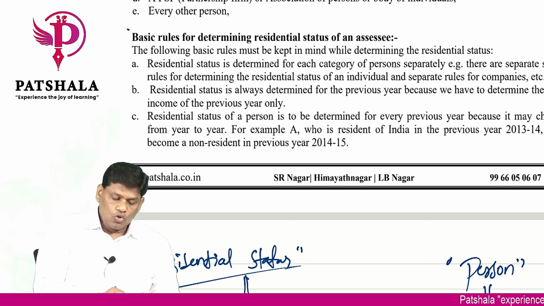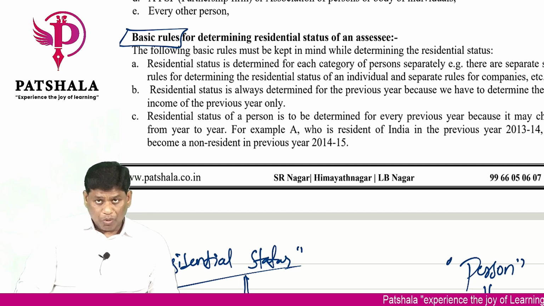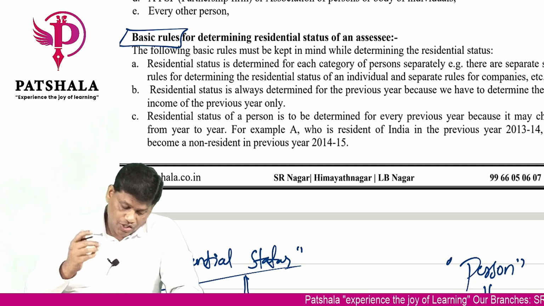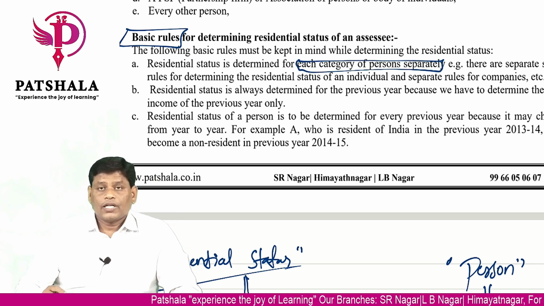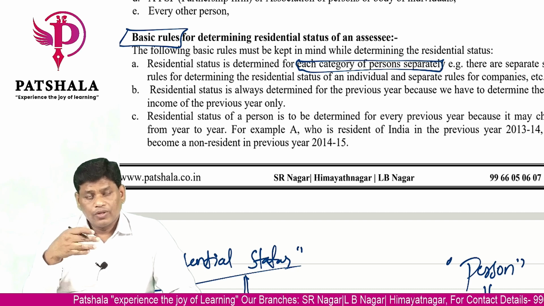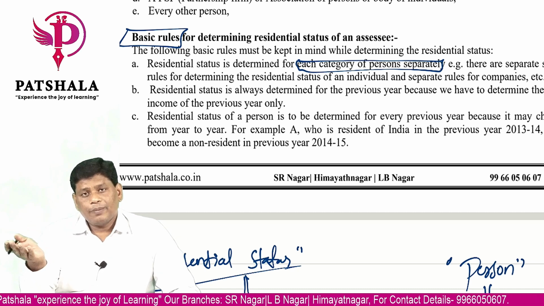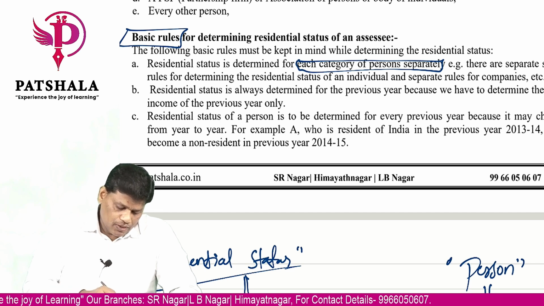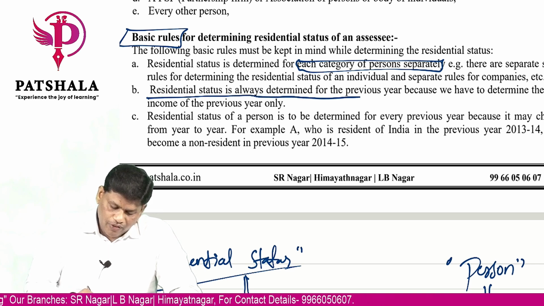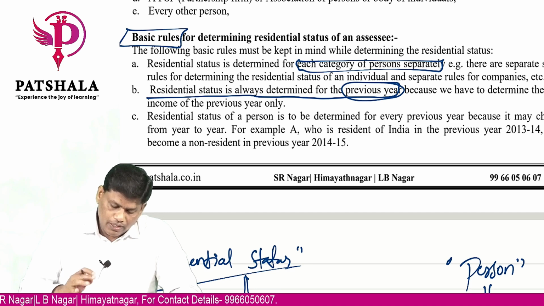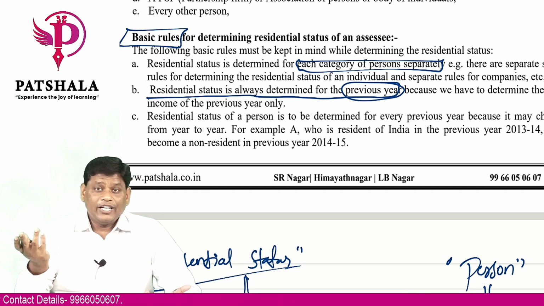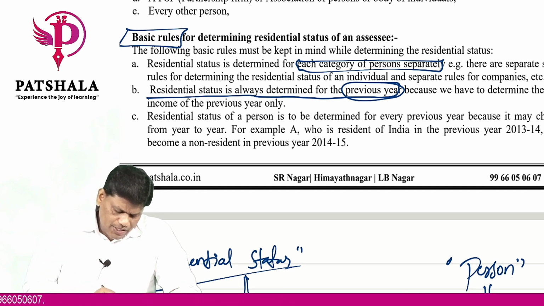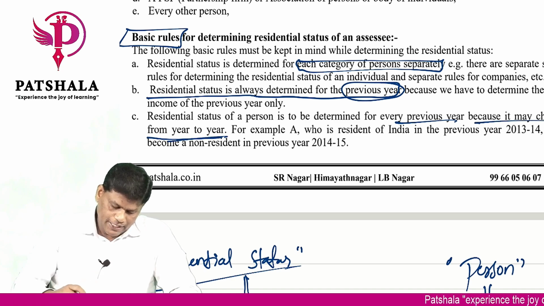Now, some basic rules you need to understand before we proceed with the provisions of residential status. Just check there. Residential status is determined for each category of persons separately. The rules we have for individual are not the same for HUF, and what we have for HUF is not for firm. Like that, every person has got different rules. Residential status is always determined for the previous year. As I told you here, it is determined for every previous year, and your residential status can change from year to year. It need not be the same. Residential status of a person is determined for every previous year because it may change from year to year.